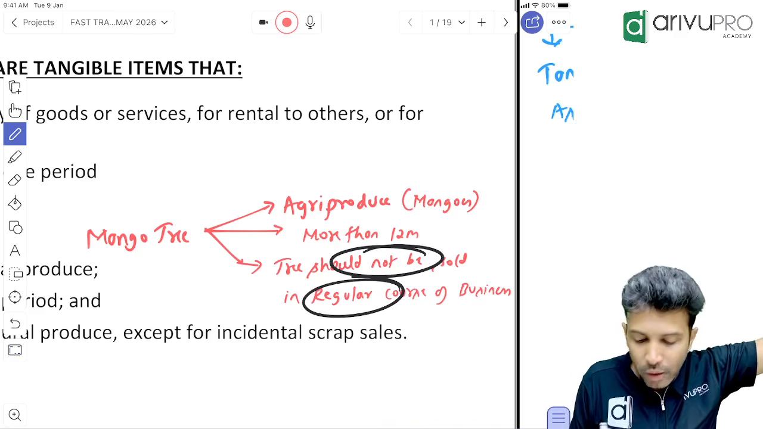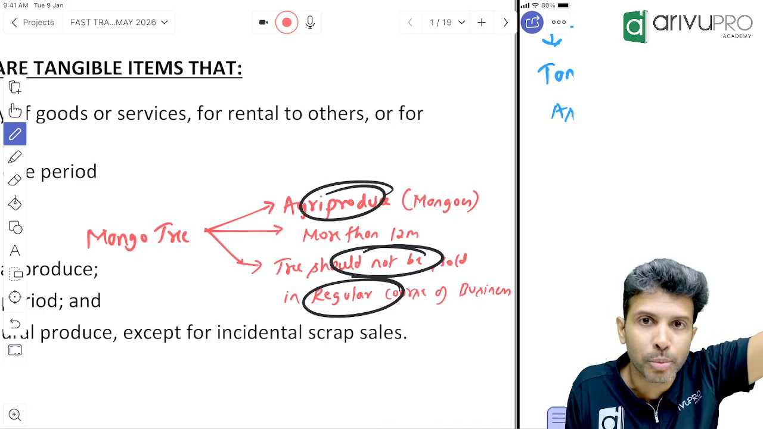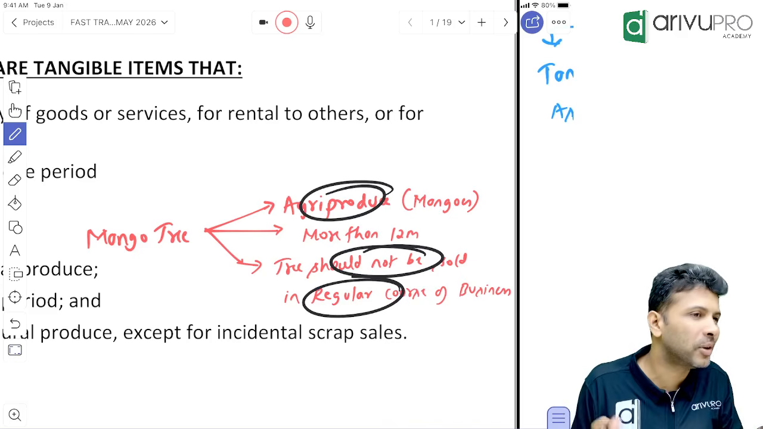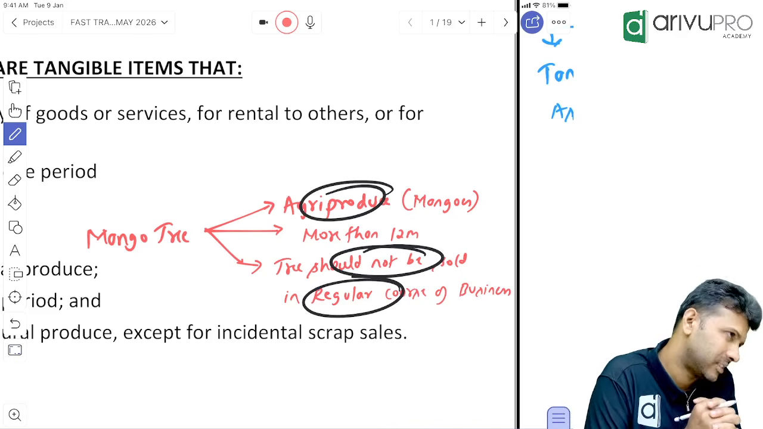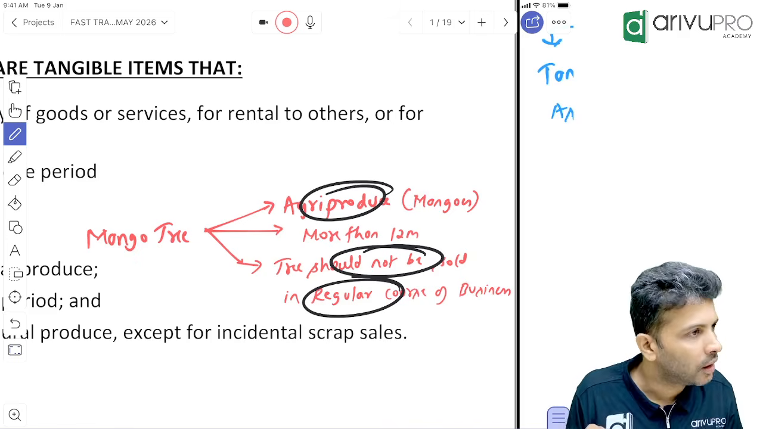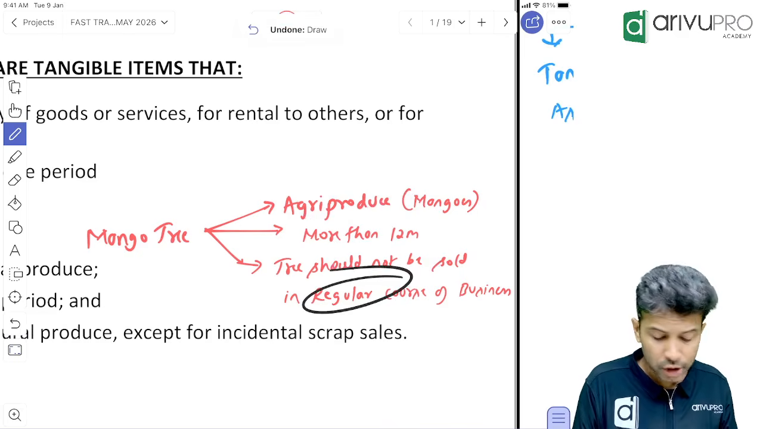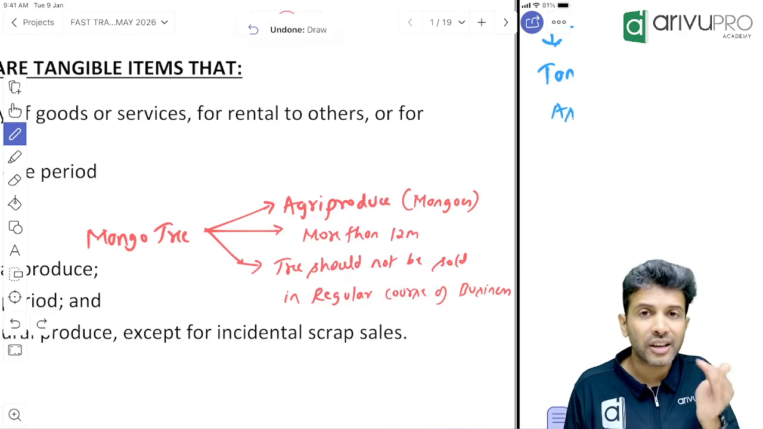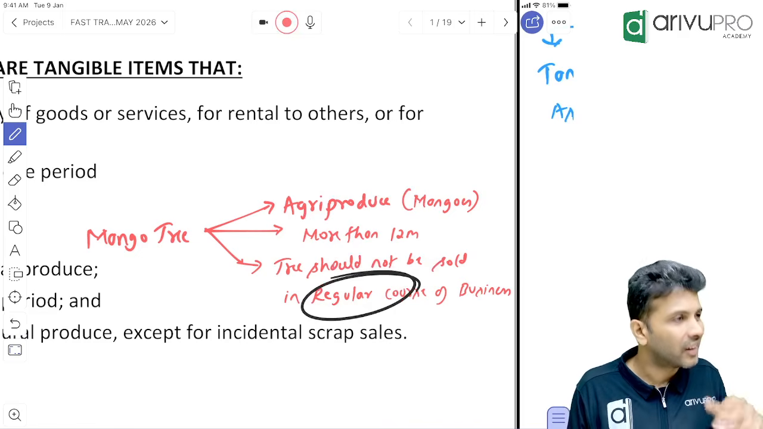Okay, people, only the agricultural produce should be sold. The plant should not be sold. Rather, the plant should be protected. That is what the third criteria is trying to say. Easy now. Okay, people. No. So that means the tree should never be sold, sir? Sir, the tree should not be sold in the regular course of business.